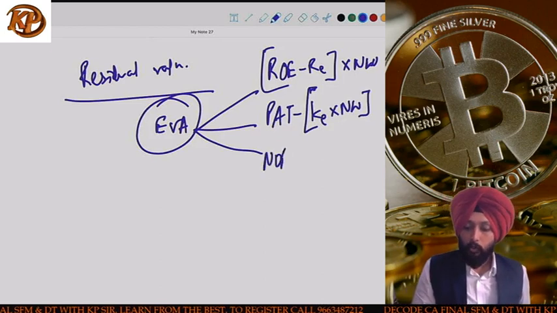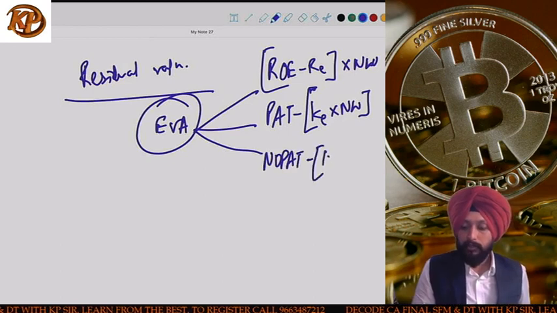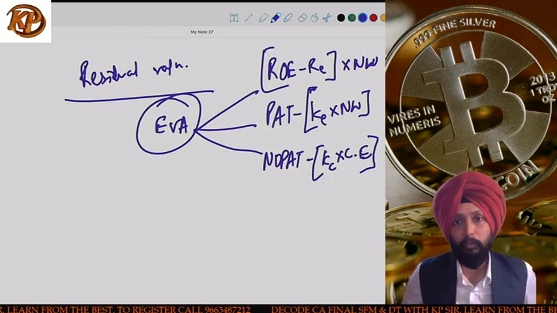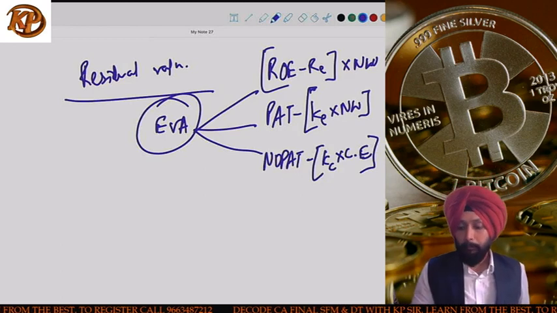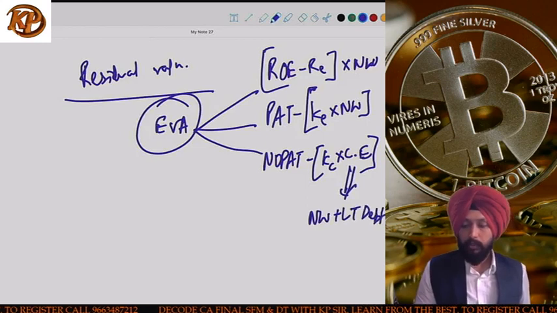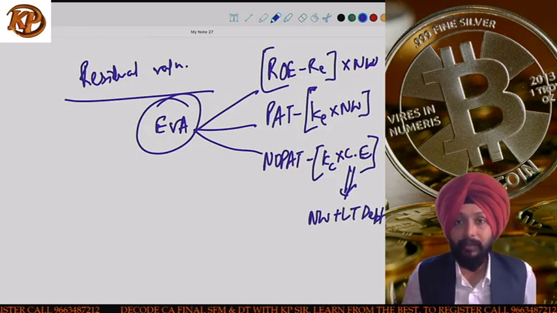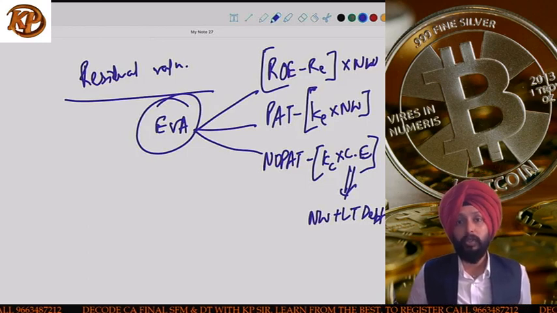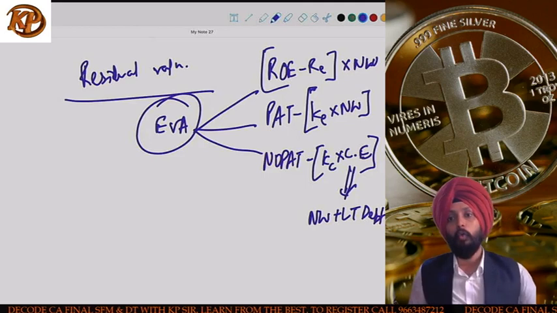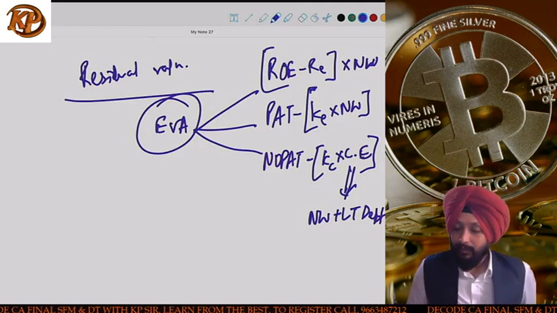And last is NOPAT minus KC into capital employed. NOPAT minus KC into capital employed. This is the firm approach. Capital employed is important, which is net worth plus long-term debt. Net worth plus long-term debt. So that is capital employed, and we do it into KC, and then we reduce it from NOPAT. NOPAT, I've already told you, is EBIT into 1 minus T.